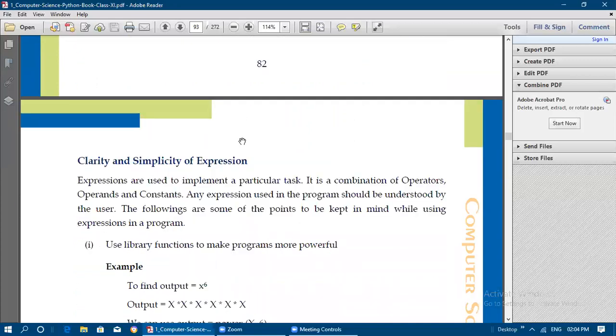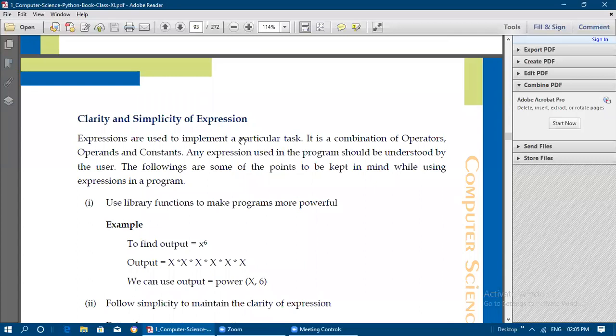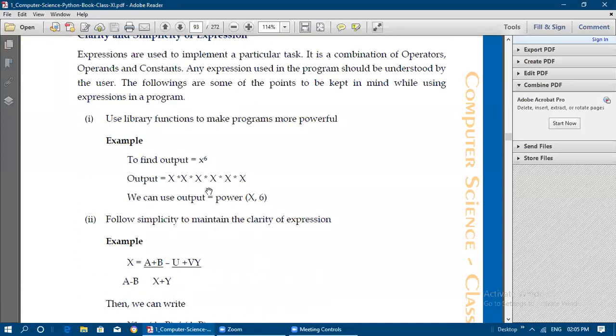First one, there should be clarity and simplicity in expression. What is meant by expression? Expressions are nothing but a combination of operators, operands, and constants. And expressions are used to implement a particular task, because without expressions we cannot perform any kind of action, any kind of task we cannot complete.